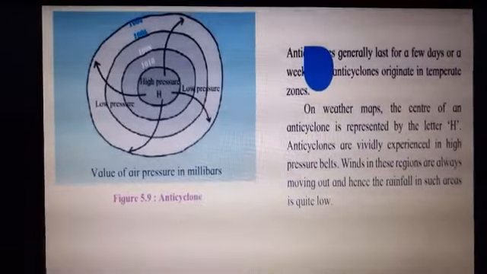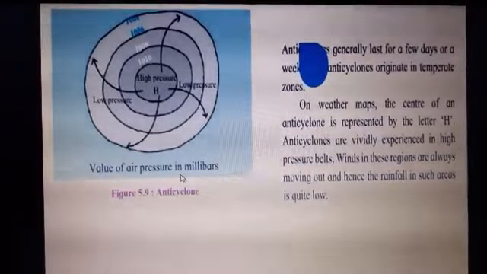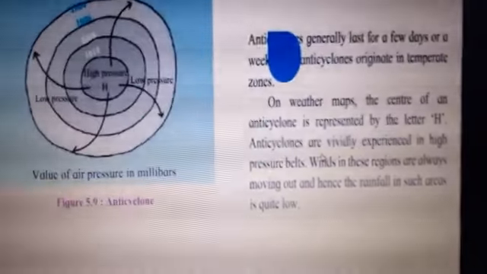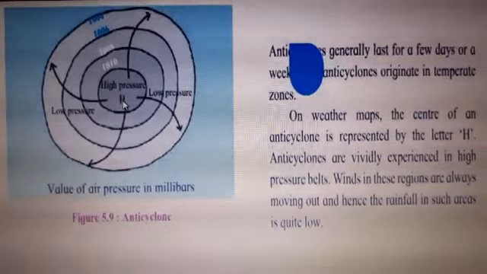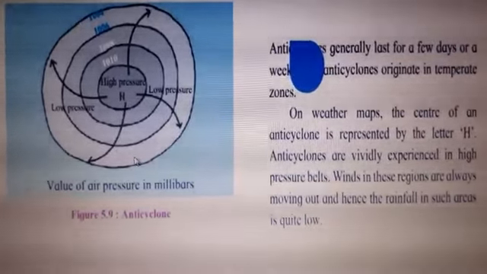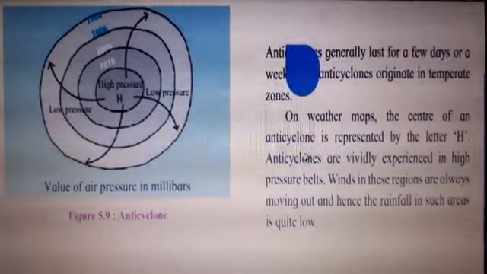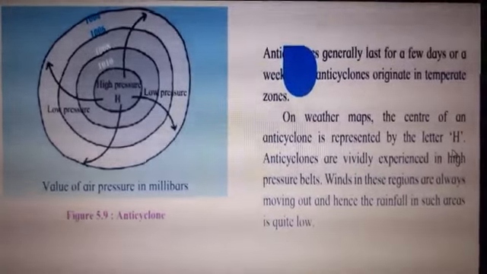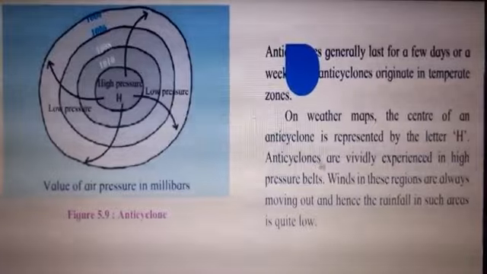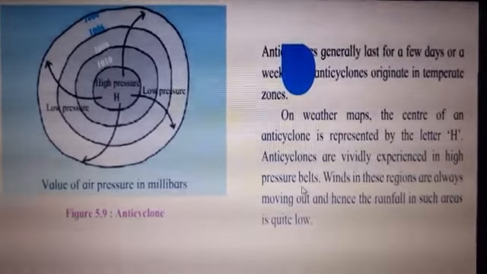We have seen this picture of the anticyclone. Value of air pressure is always measured in millibars. On weather maps, you can see here H is denoting high pressure and L denotes the low pressure. On weather maps, the center of an anticyclone is represented by the letter H. H means what? High air pressure. Anticyclones are vividly experienced in high pressure belts. So where do we experience these anticyclones?